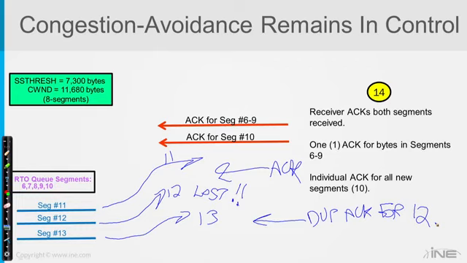Now let's say some time goes by. We don't have anything else to send him for a few milliseconds or a few seconds. Very quickly, 11, 12, and 13 were put in here. So 6 through 9 and 10, those are gone. We received acknowledgments for those, so those are gone. Sure, we received a duplicate acknowledgement for 12, but we only received one duplicate acknowledgement for 12. If we don't receive another 2, if that's it and some time elapses, eventually the retransmission timeout value will expire for 12. Then what happens? Well, we will retransmit it, but then we'll go into slow start.